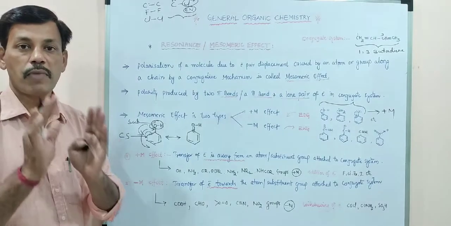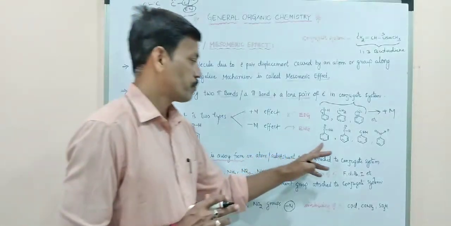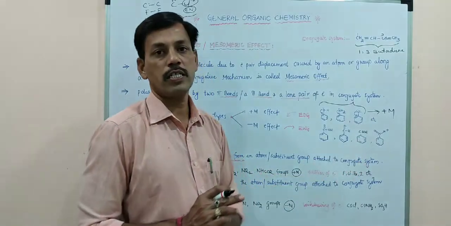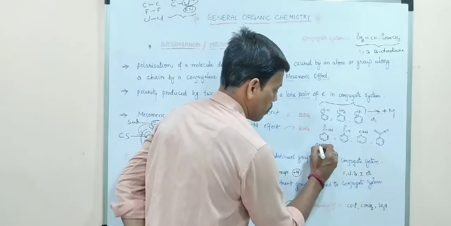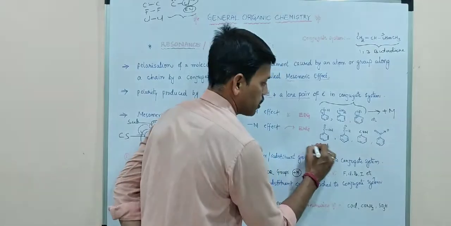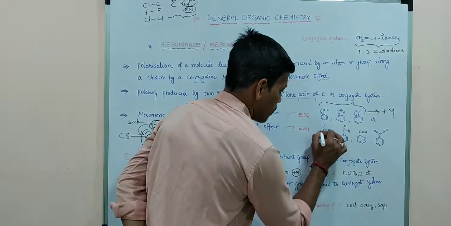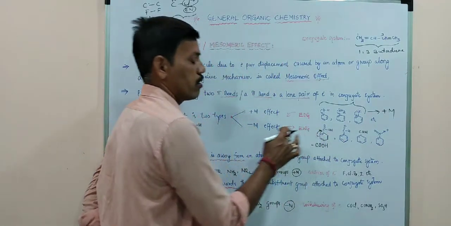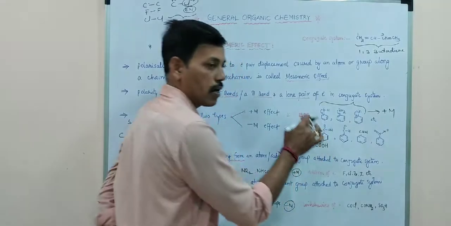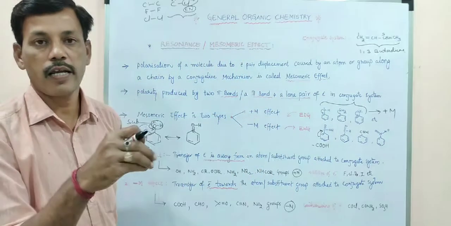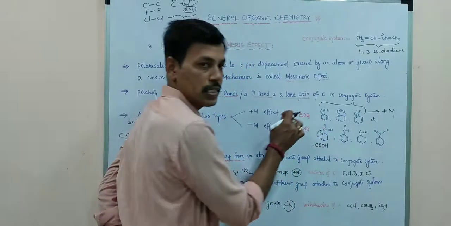So here we have some examples. In these benzene rings, if a COOH group is attached, it accepts electrons. Why? Because this COOH group is not giving an electron pair to the benzene ring, so it accepts electrons from the benzene ring.